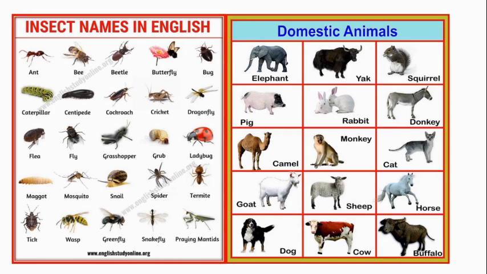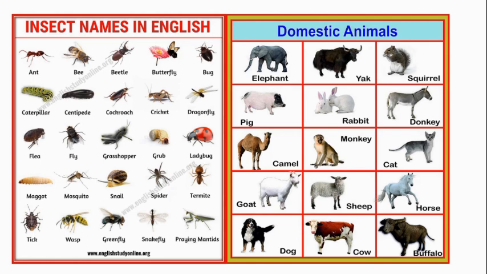So insects, for example, ant, bee, beetle, butterfly, etc. Some insects will fly. For example, the cockroach, the honeybee, and the grasshopper will not fly. And the ladybug, isn't it? Yes. So these insects have some pairs of legs. And the next one is domestic animals.